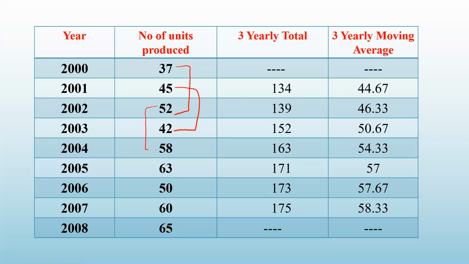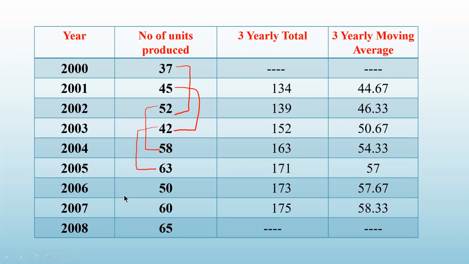So 52, 42 and 58. 52 plus 42 plus 58 will give me 152. Divide by 3 will give me 50.67. Then I will leave 52, 42 plus 58 plus 63. So that is 163. Divide by 3 will give me the average.